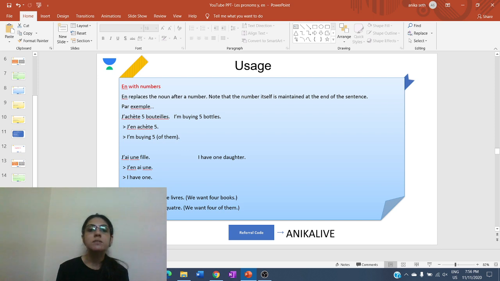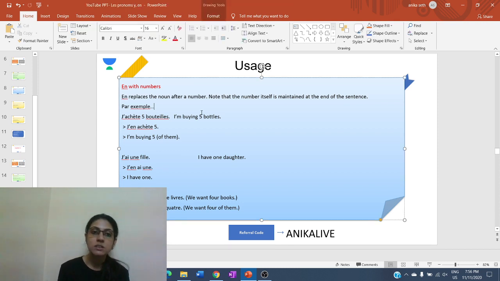So, for example, j'achète 5 bouteilles means I'm buying 5 bottles. These 5 bouteilles are replaced by en, but the number which is given in the sentence is still placed at the end of the sentence while we replace the noun with the pronoun. So this becomes j'en achète 5. Over here what happened?